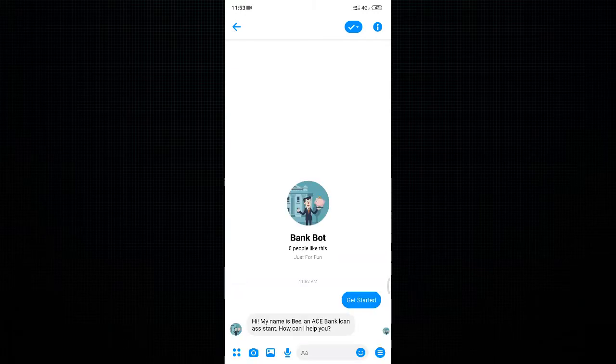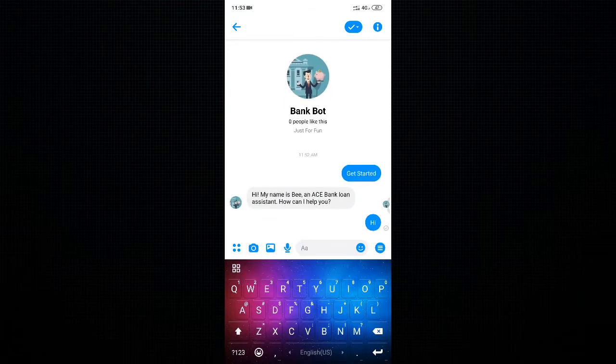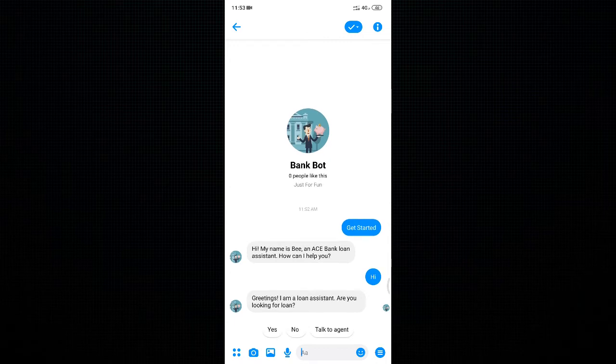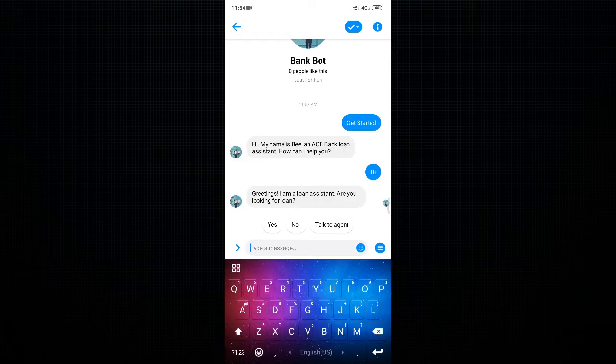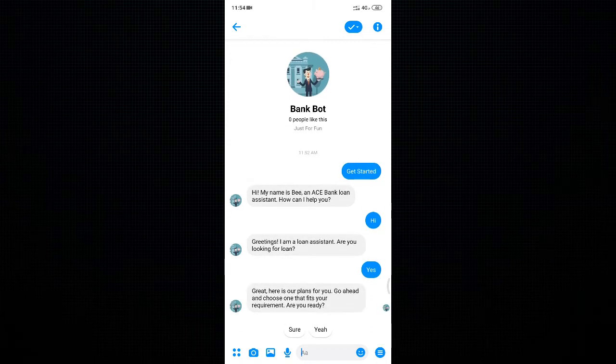On clicking the Get Started button, our bot will greet with a welcome message and ask, "How can I help you?" I'll reply with "Hi," and our bot will give an appropriate response, like that it is a loan assistant and asking whether I am looking for a loan or not. Here we have provided three quick replies: yes, no, talk to agent. We can click on a quick reply, or we can type our response also, and it will work